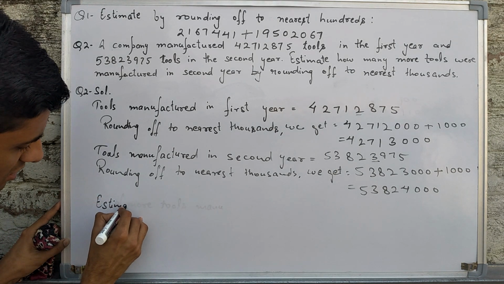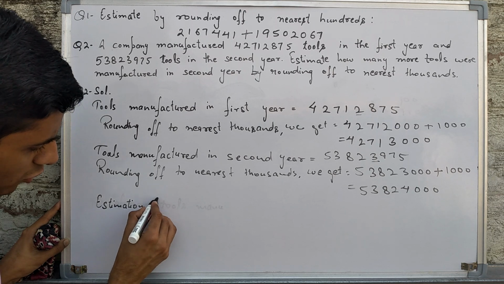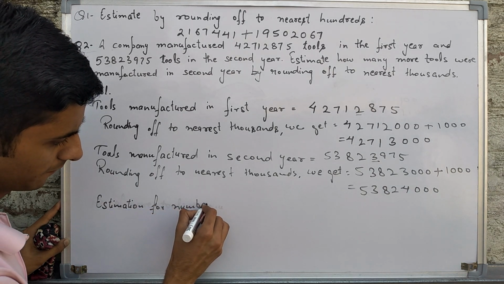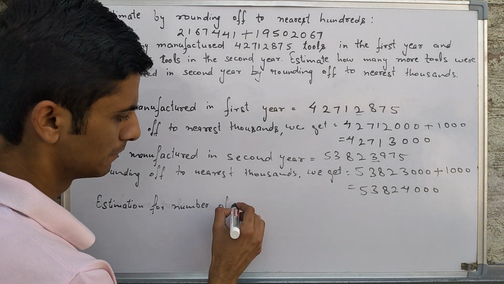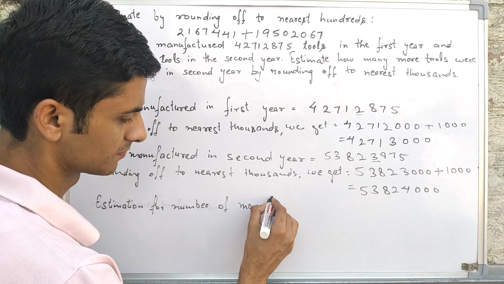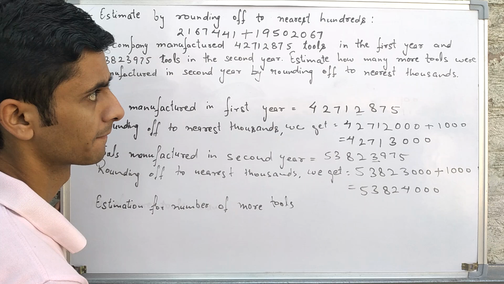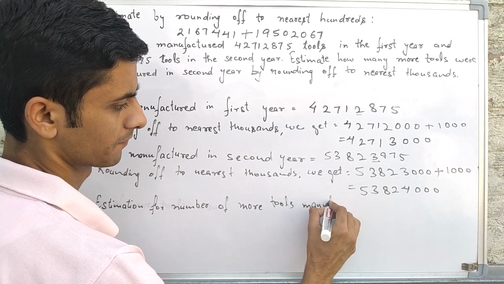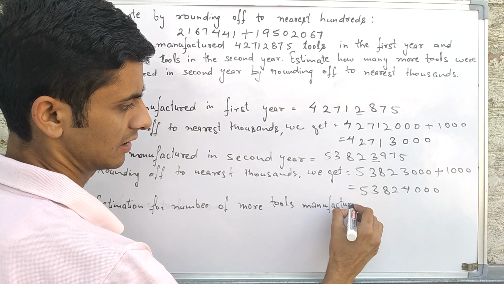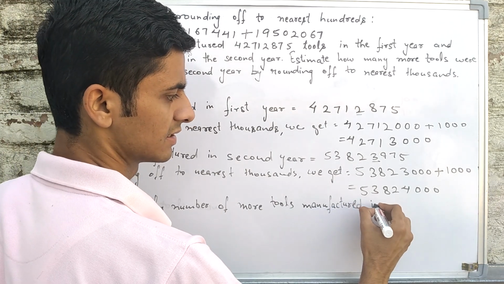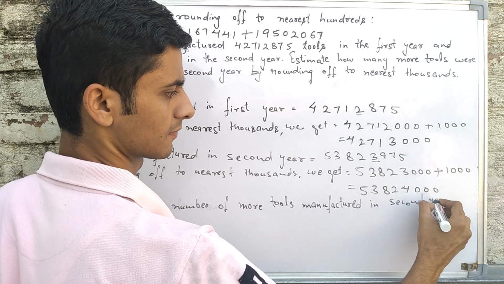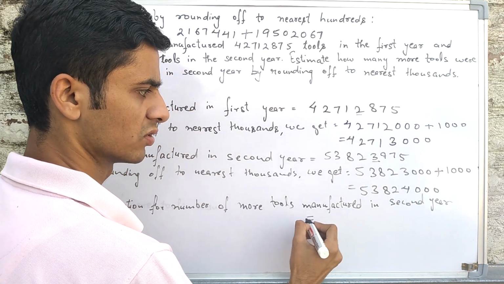Estimation for number of more tools manufactured in second year is equals to